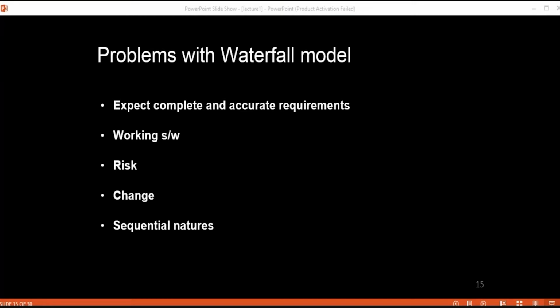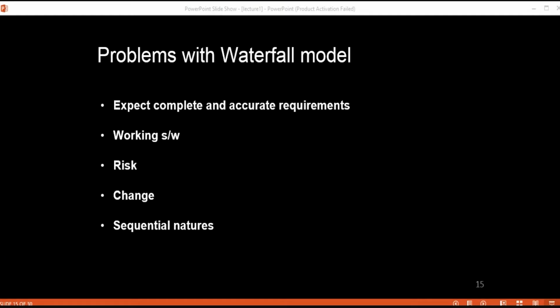Okay. Then another one is the risk. There is no facility for the assessment of risk. So the risk factor is very high in this model, and that is the reason this model is not suitable for larger or complex projects. Also, testing is done at a later stage in this waterfall model, so it does not allow identifying the challenges or risks in the earlier phases. So the risk reduction strategy is very difficult to prepare in the waterfall model.